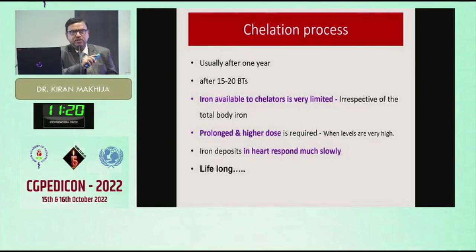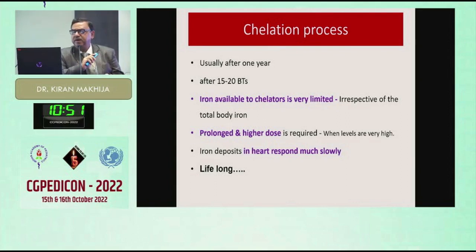Usually iron chelation has to be started if the patient, an infant, is receiving blood transfusion after 6 months of life. He has to receive chelation therapy usually after 15 to 20 blood transfusions, so you can say after 1 or 1.5 years you have to start iron chelation therapy. Iron is available, but the iron available to the chelator is always very limited.